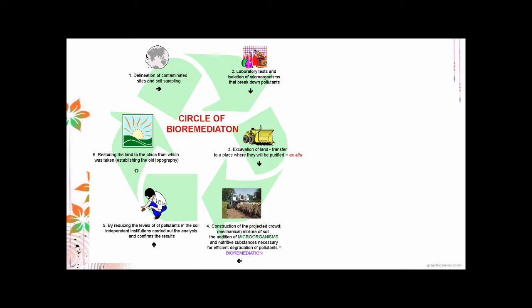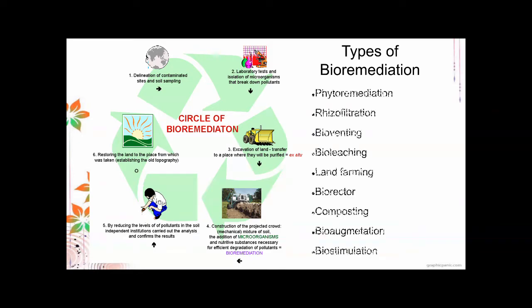Actually, we have several types. Once you have prepared your bioremediation, you leave it to either the indigenous biological organisms, for in situ, or the exogenous microorganisms, or even biological organisms you introduce to the area, to do their work to restore the land. These types of bioremediation are phytoremediation, rhizofiltration, bioventing, bioleaching, land farming, bioreactor, composting, bioaugmentation, and biostimulation.